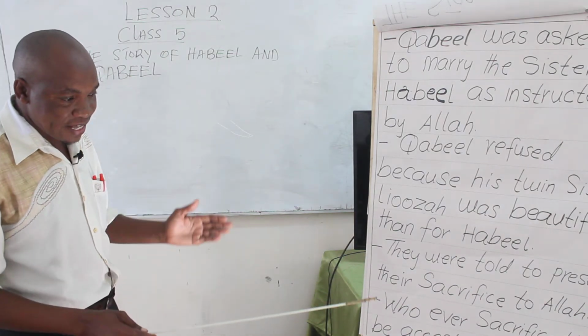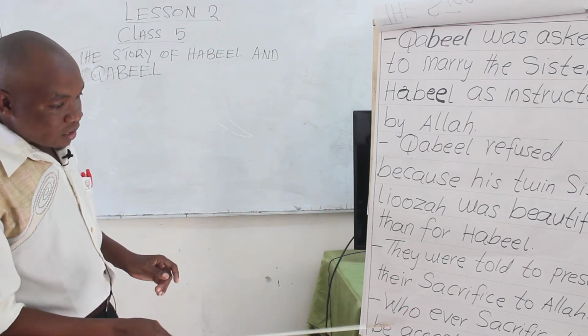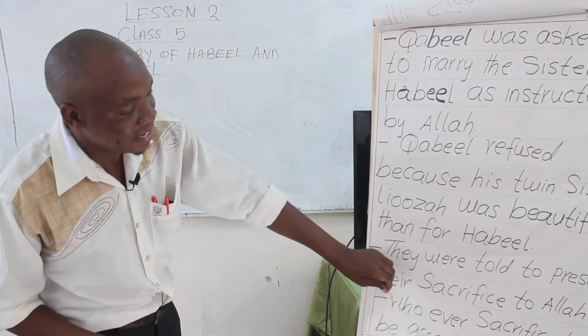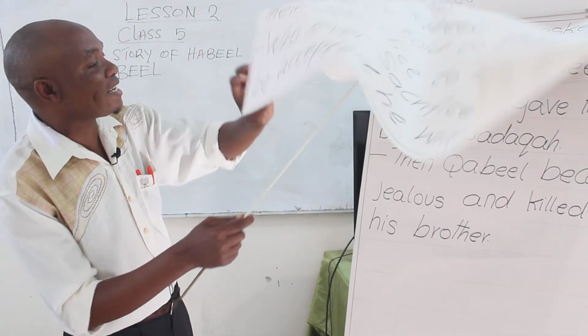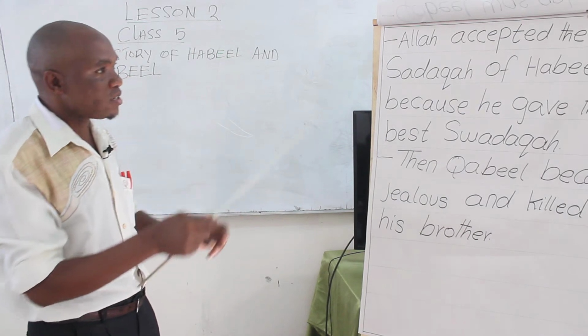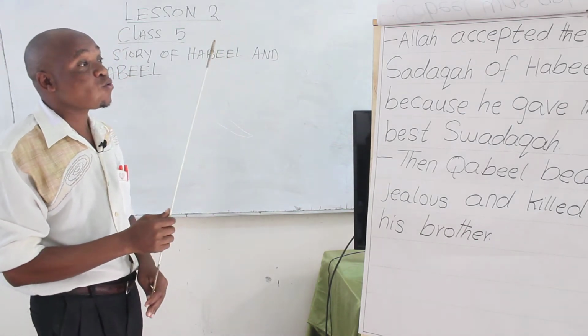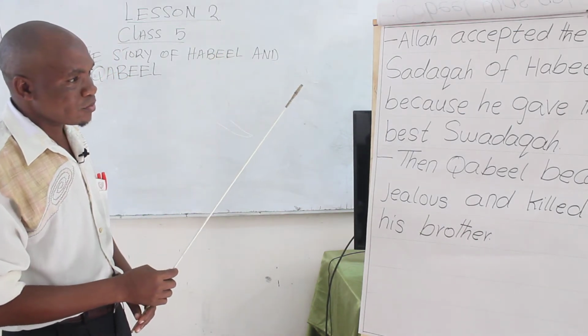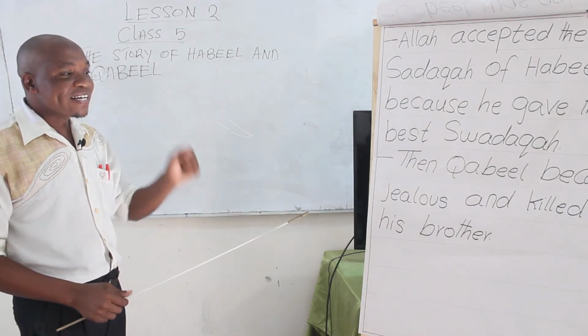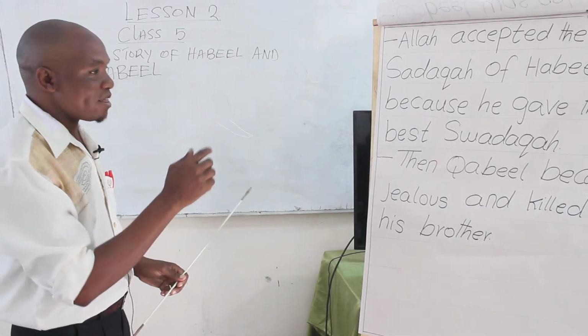So we are saying that Allah said whoever's sacrifice is accepted will marry the second, the one who had been intended. Here we find that Qabil refused to accept what he had been told. Because of this, Qabil decided to kill his brother.